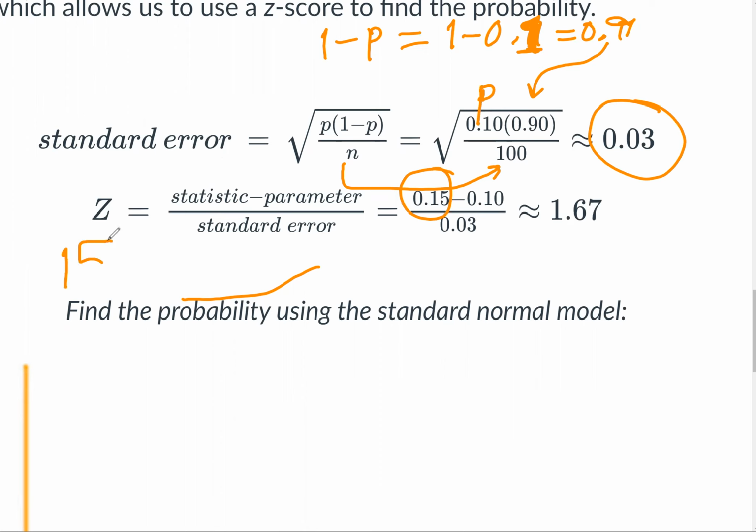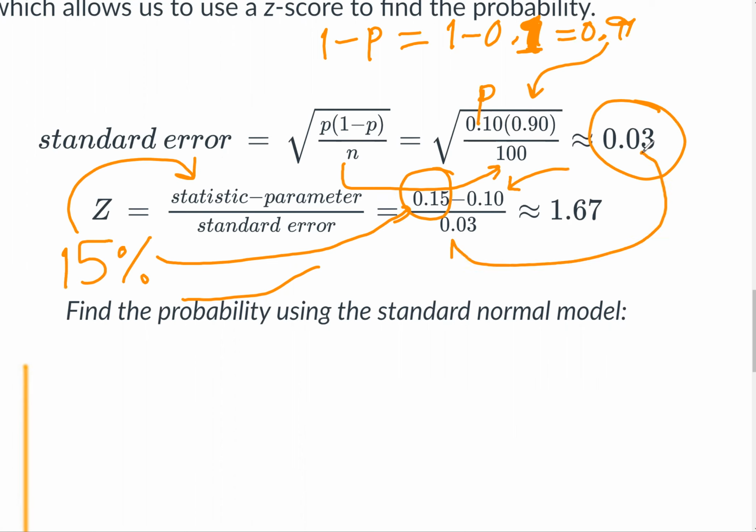They're asking about what is the probability that 15% of my sample is enrolled in community college. So what statistic did they give you to begin with? The parameter is 0.10, and then divided by standard error. We just take that from the calculation we already did. So if you ever do this, make sure you calculate standard error first, because you're going to need that in the denominator of your z. I got 1.67.